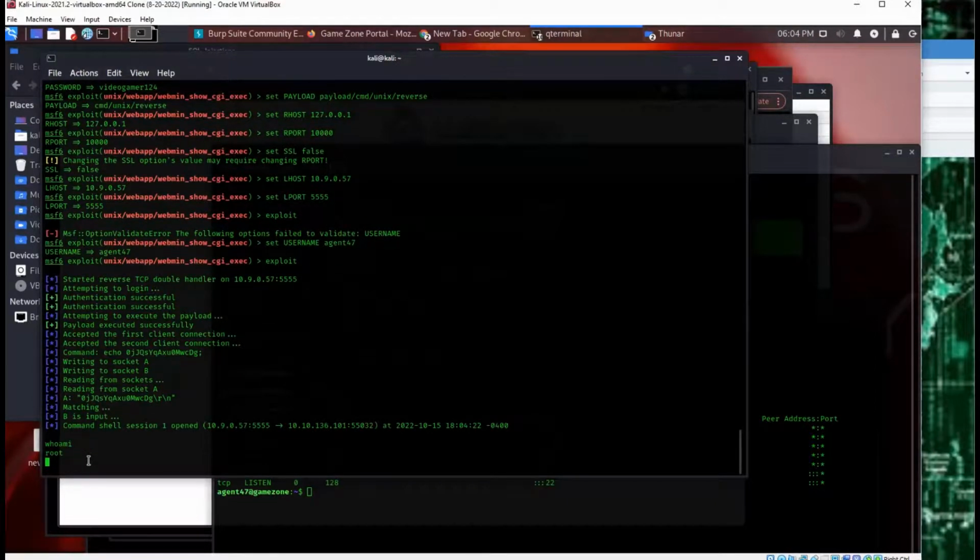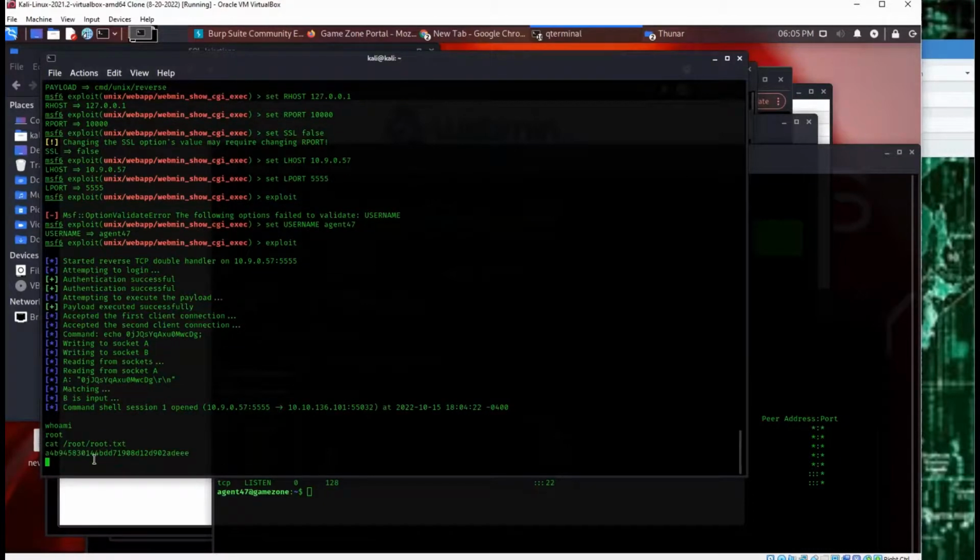As you know, Metasploit shells are not like the best. Well, they're default shells. So let's just go ahead and cat the root flag. So cat root.txt. And there's our root flag. So now we have the root flag here.